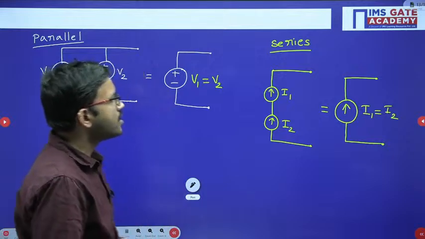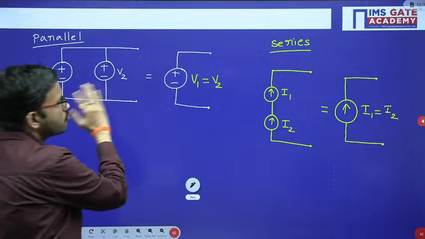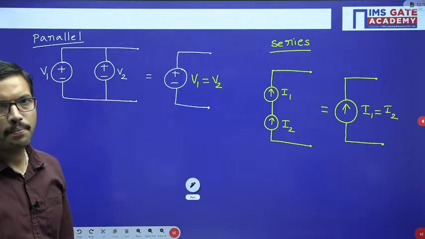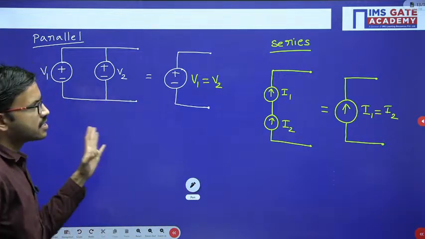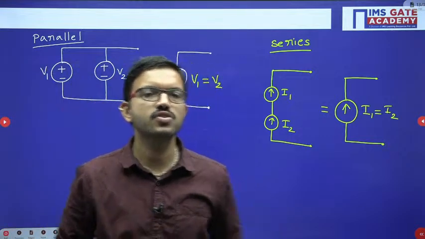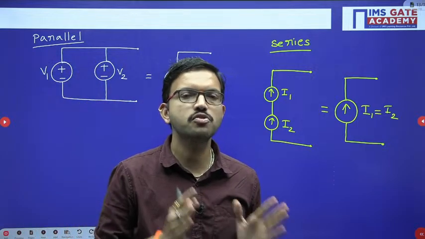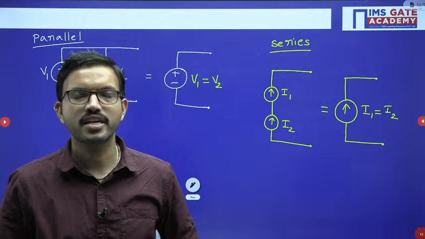I hope all of you are getting the clarity. In series, current should be same. In parallel, voltage should be same. So this is with respect to equivalent circuits, with respect to voltage sources and current sources, in parallel configuration and series configuration, how to reduce or simplify the given circuit.